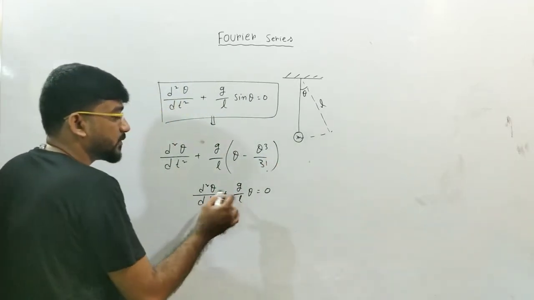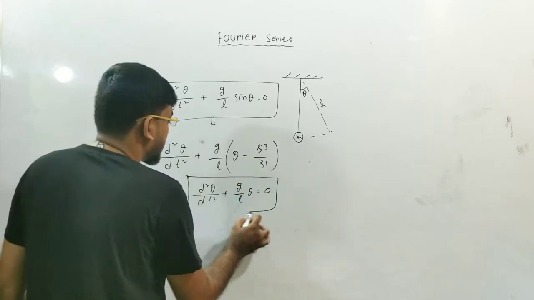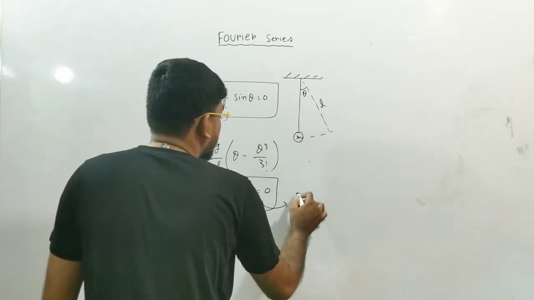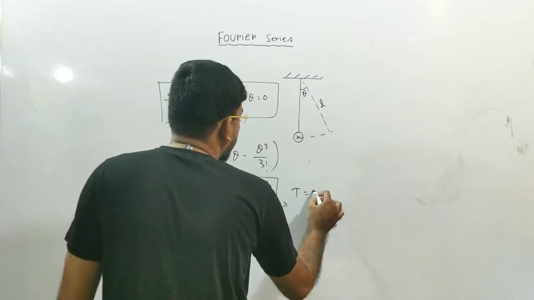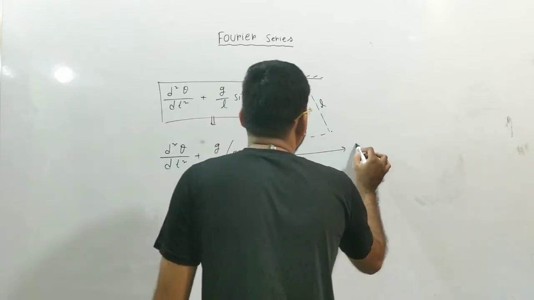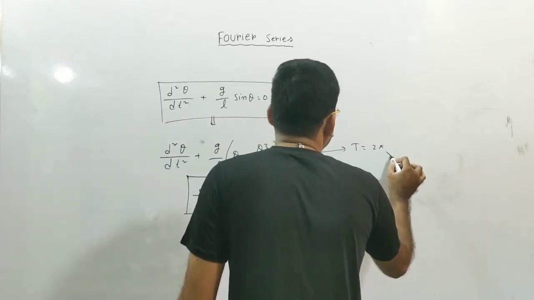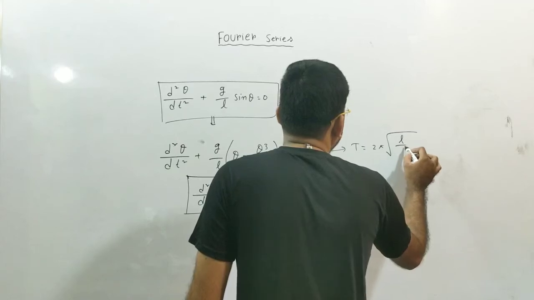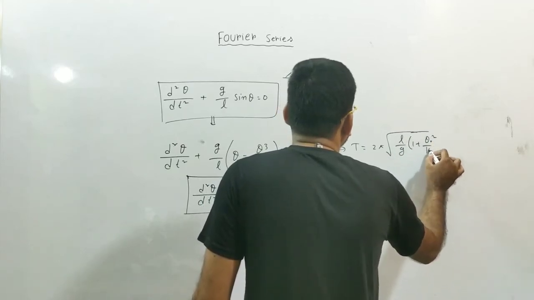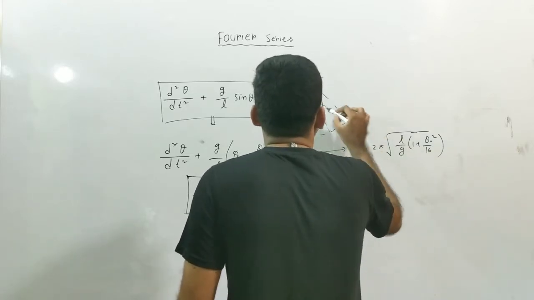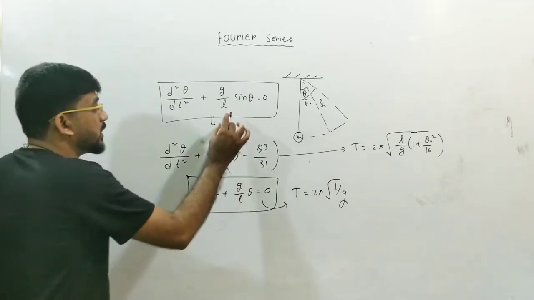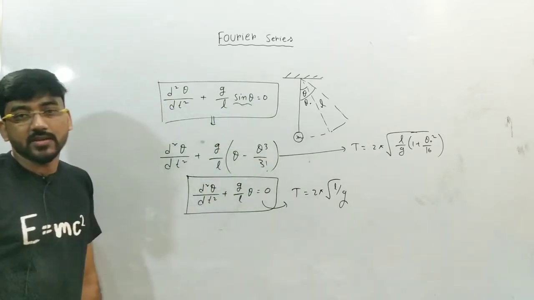So you know from your physics, from simple harmonic motion, that the time period we can determine is T equal to 2 pi root over L by g, and if you solve this equation you will get the time period T equal to 2 pi root over L by g into 1 plus theta 0 square by 16, where theta 0 is the maximum amplitude. So these kinds of problems can be solved only by using the power series expansion of sin theta.